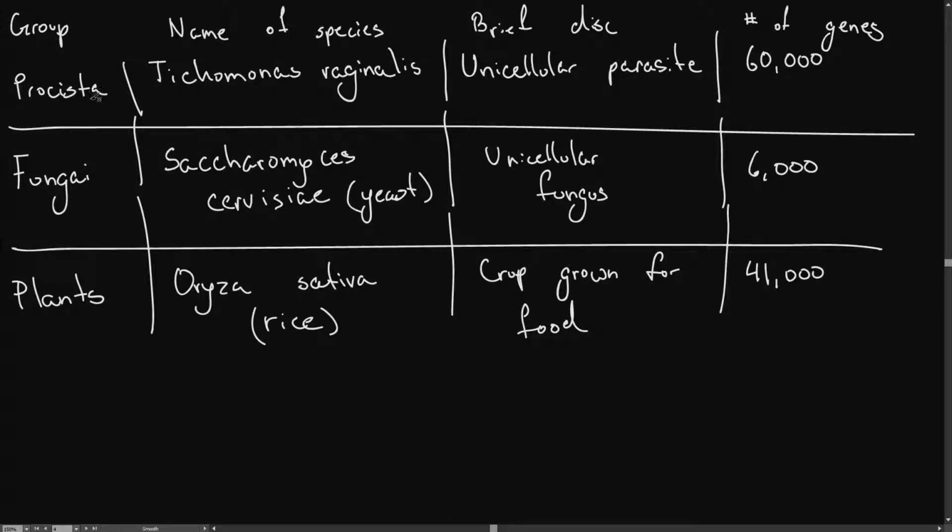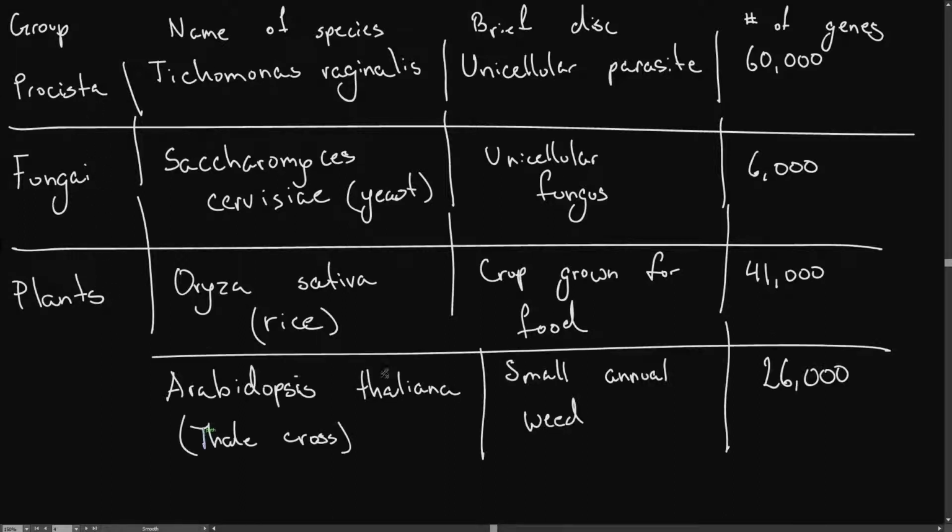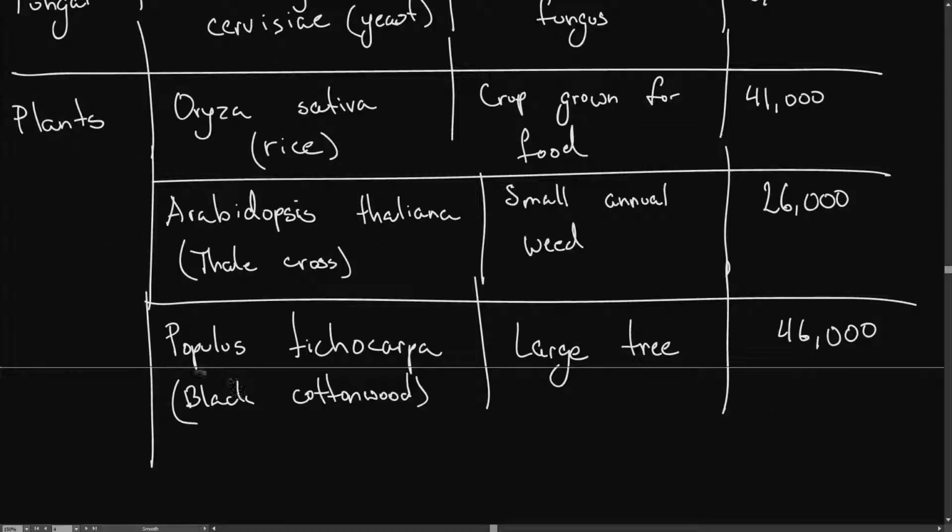So we've only gone over a few examples from a few of the kingdoms, but already you can see the big differences in the number of genes that a species will have depending on which kingdom that it comes from. In this next example of a plant, Arabidopsis thaliana, or Thale cress, is a small annual weed with 26,000 genes. This last example of a plant, Populus trichocarpa, or black cottonwood, is a large tree with 46,000 genes. And you can see already rice 41,000, this weed 26,000, and a tree 46,000.